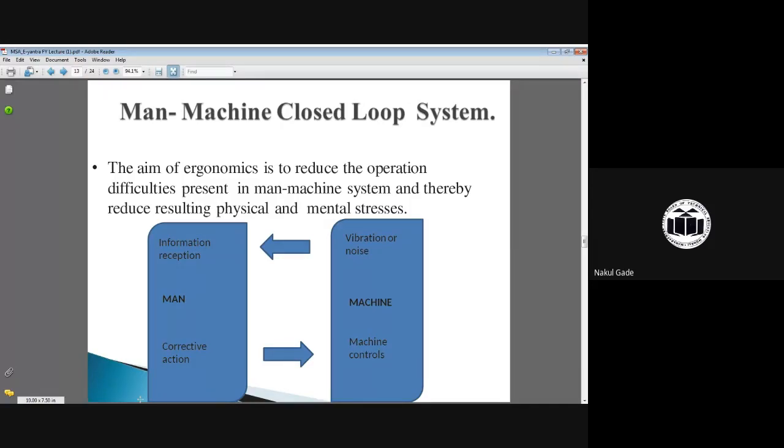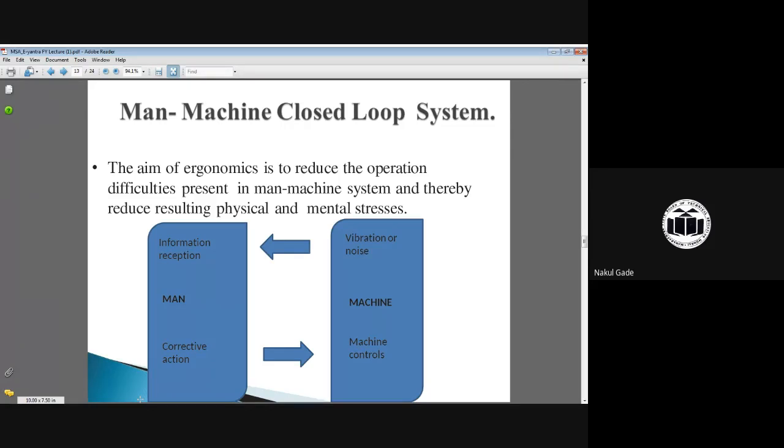So what is the closed loop system basically? If you take the example of a robot, if we install the program to move the robot 5 meters or 5 centimeters forward, and if I keep any obstacle in front of it, it will stop and will not move forward. It analyzes the data that there is some obstacle present in the forward direction and it must stop.